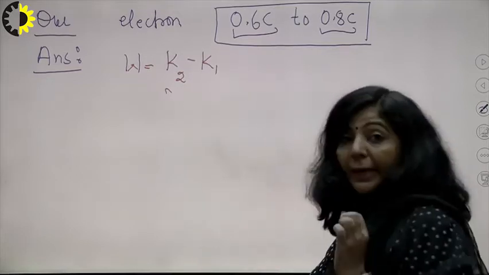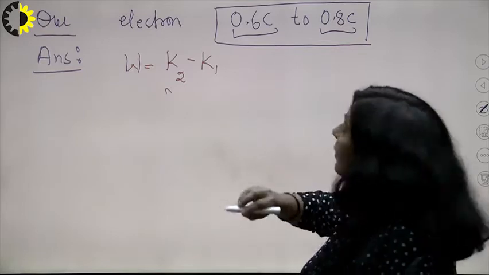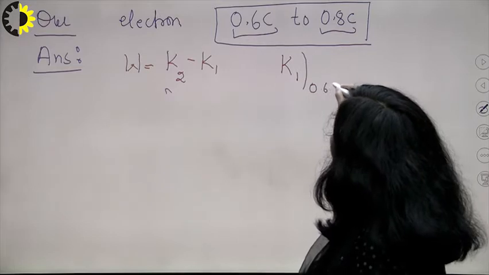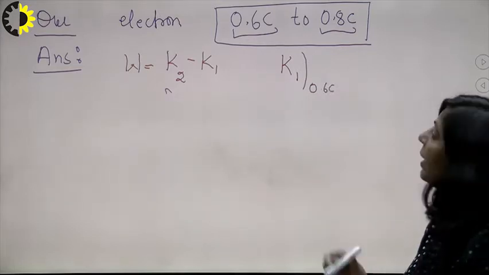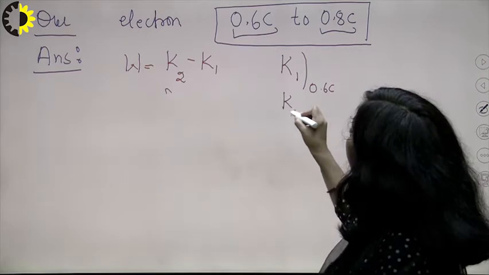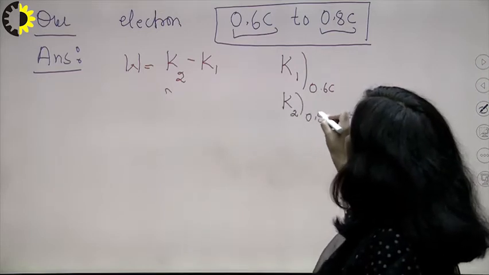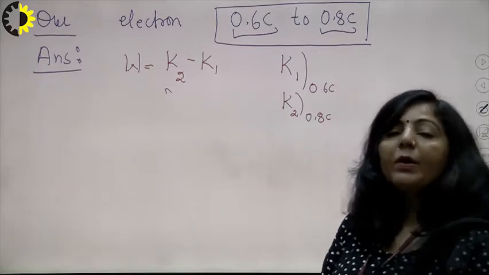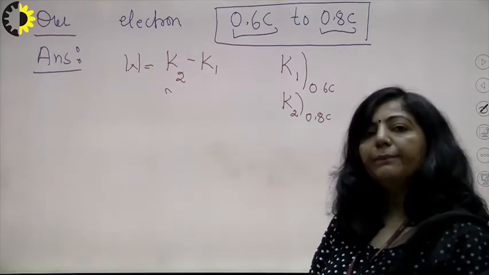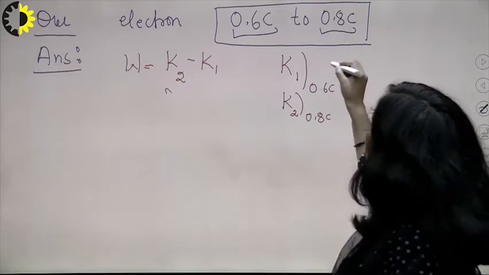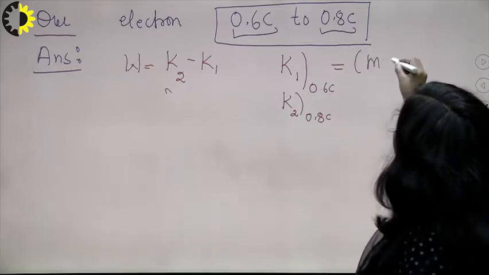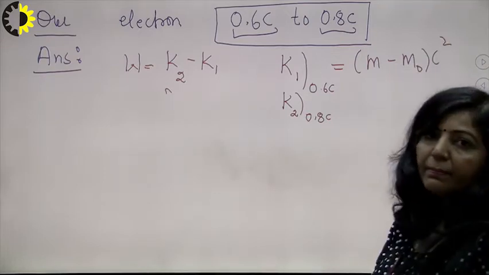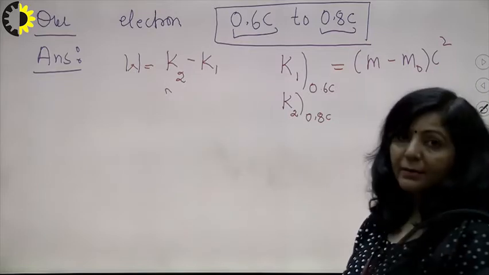So what is K2 here, and what is K1? K1 is the kinetic energy when the velocity is 0.6 c, right? And K2 is the kinetic energy of the electron when it is moving with 0.8 c. And you know in relativistic mechanics, the formula for kinetic energy is (m minus m naught) c square. Here m is the relativistic mass, and m naught is the rest mass.